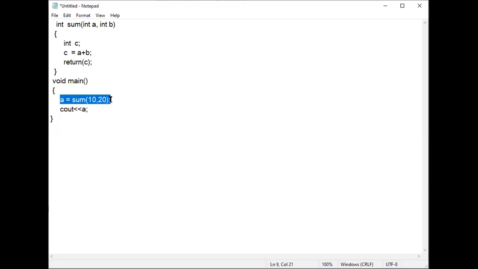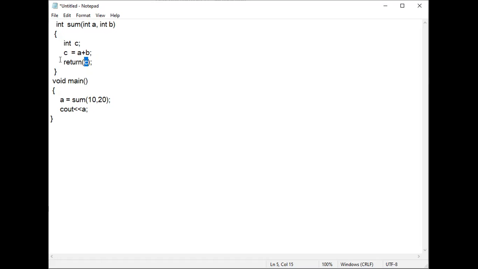When program control comes to this line, value 10 will be copied to variable a, and value 20 will be copied to variable b. Next, in the function we have the variable c. So c is equal to a plus b, 10 plus 20, which is 30. That 30 will be substituted in return c. In the parenthesis, c is there, and that 30 will be substituted.